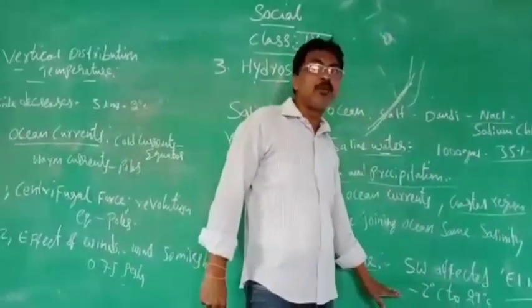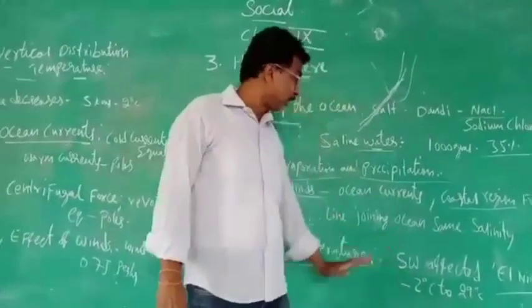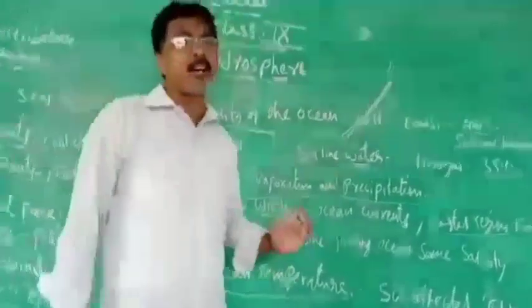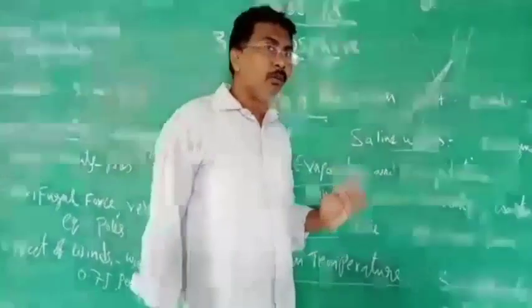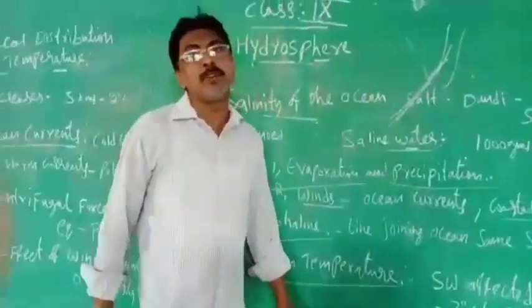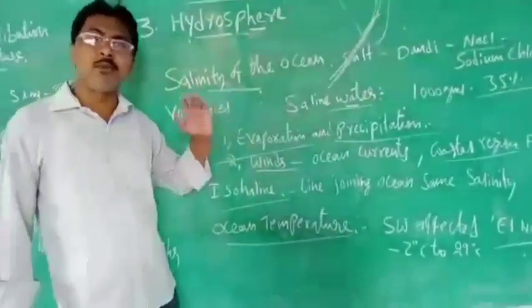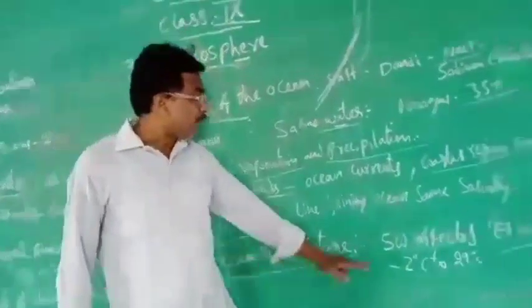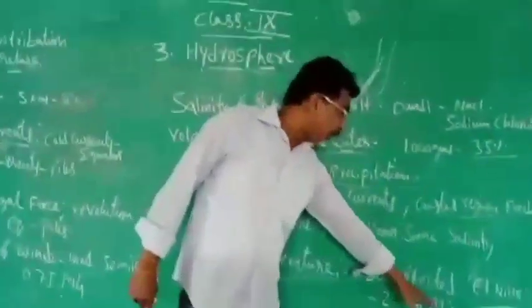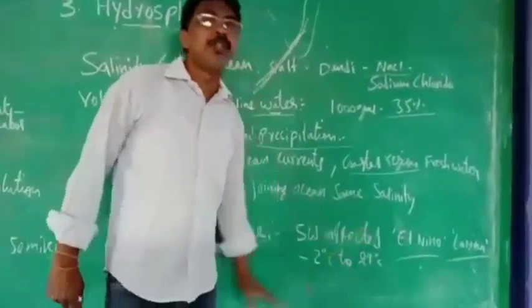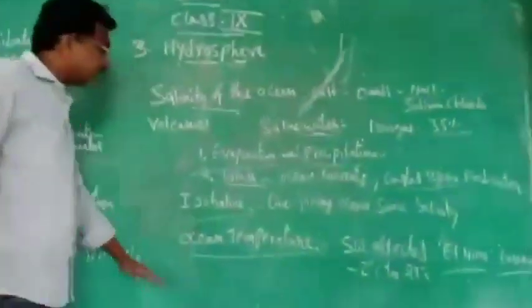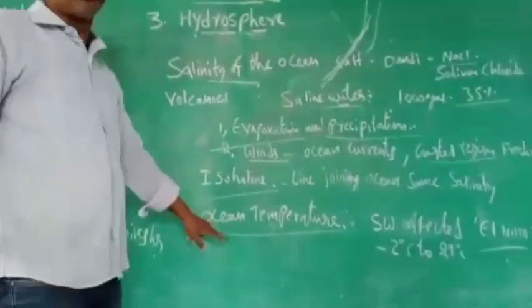And one thing I am going to tell you about the temperature. If they ask you, what is the ocean temperature? You should write that the ocean temperature is -2 degrees to 29 degrees Celsius. That is about the ocean temperature.